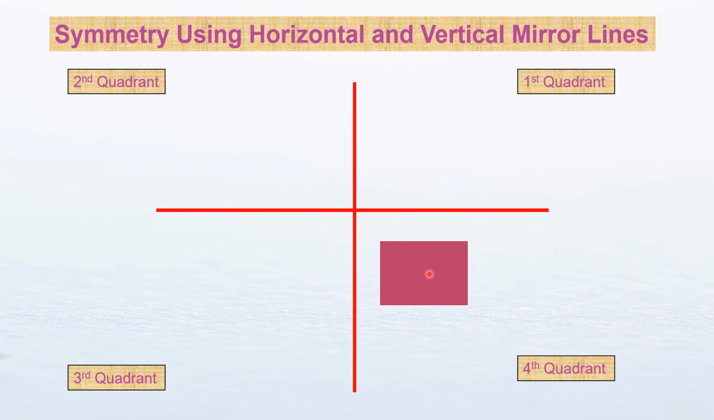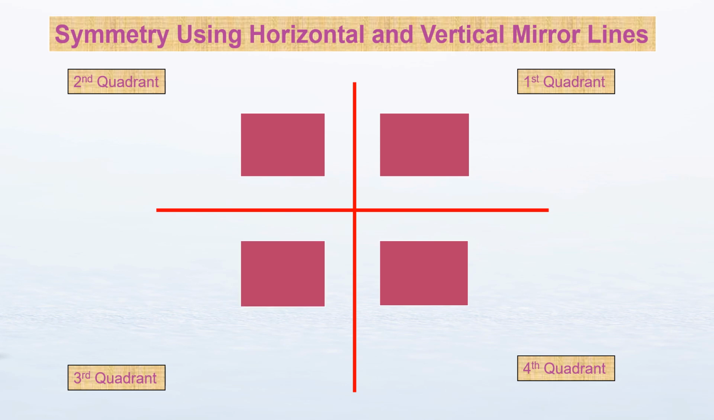Now suppose there is one figure over here and you want to see how it will look when it is reflected. When it is reflected along a horizontal mirror line, it will look the same like this. Let's see if it gets reflected through a vertical mirror line, how it will look. It will look like this. Again, along a horizontal mirror line, it will look like this. So they are identical. But does this happen in every case? Let's see.